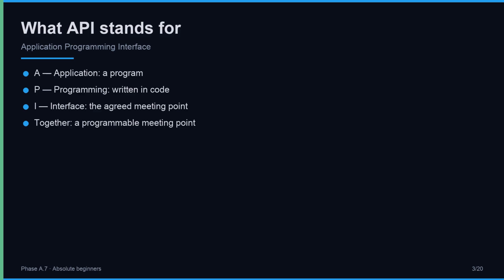Put it together, an API is a programmable meeting point where one piece of code asks another piece of code for something, and gets a structured answer. The magic is not in the network, it is in the agreement about how to talk.